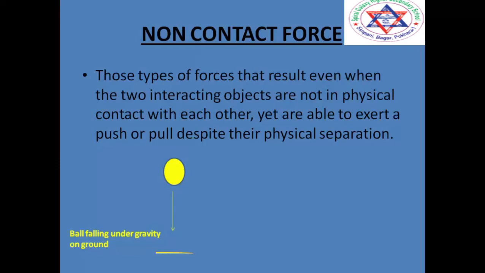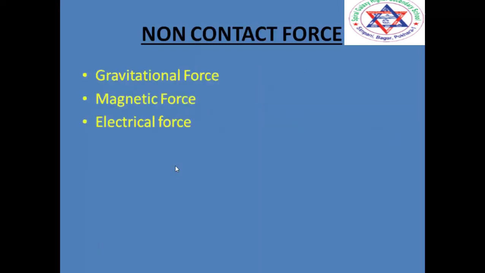For example, you see a ball over here. The ball I throw up in the air. What happens is the ball automatically comes down and falls to the Mother Earth. Why does the ball fall onto the earth? It is because of gravity. So this is an example. The gravitational force is an example of a non-contact force. Let me now give you some of the other examples of non-contact force.